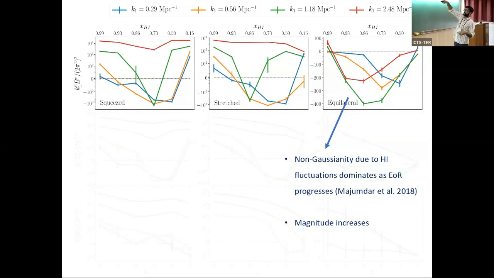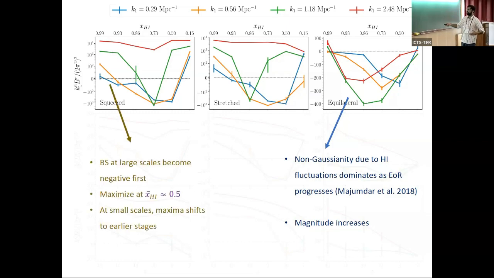Then it deviates, it becomes negative, and because this is a signature of the epoch of reionization, the bispectrum becomes negative, and the fluctuations are dominated by HI. So the magnitude increases as we go to the higher epochs, and the bispectrum is large.